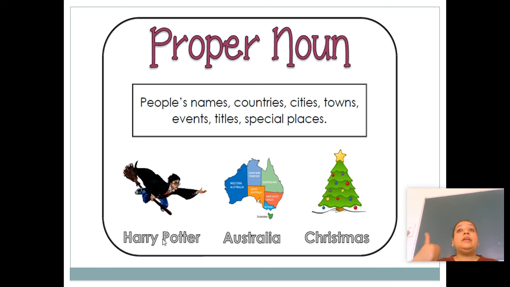Guru Purnima, G will be capital because we are talking about a particular event. Australia, A capital, the name of a country. India, the name of a country, I capital.